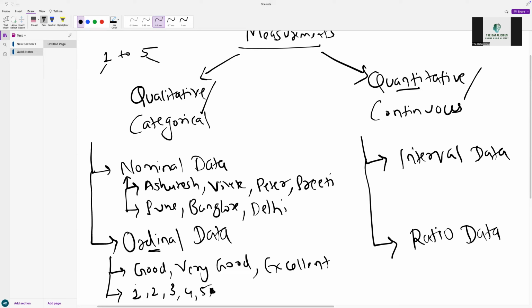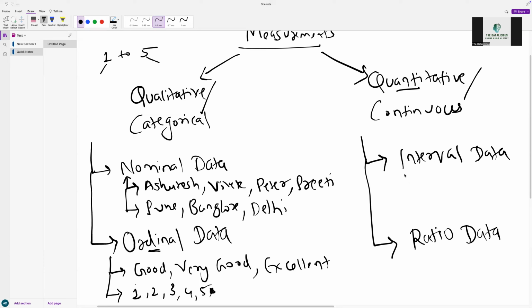All right. Now, on the contrary, interval data. I will take interval data and ratio data together. Now, continuous data. Now we see that continuous is quantitative. This means that we are going to deal with numbers. Now, what is interval data? Interval data is something where the data is some kind of integer, but it doesn't have an absolute zero value.